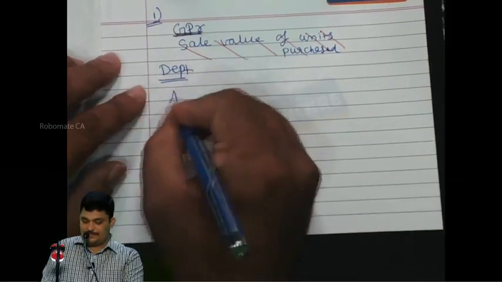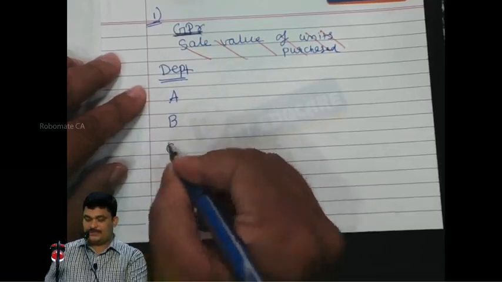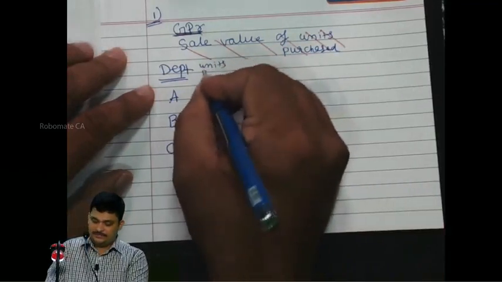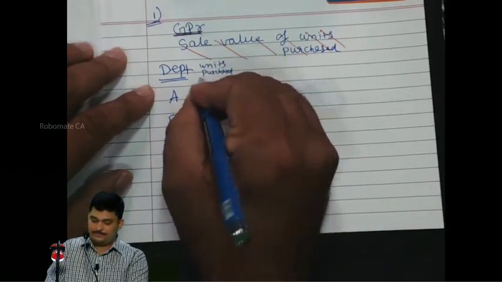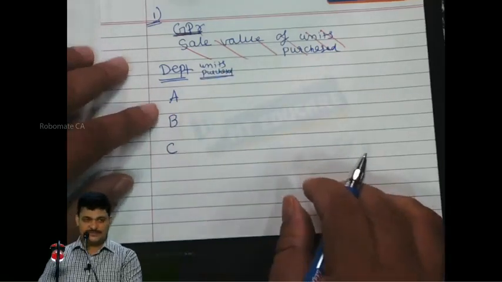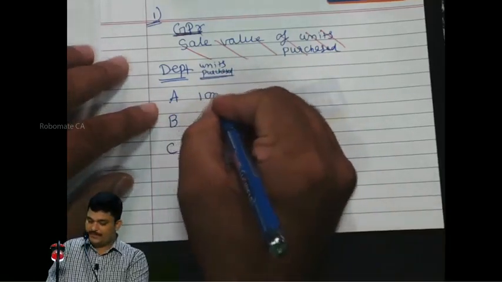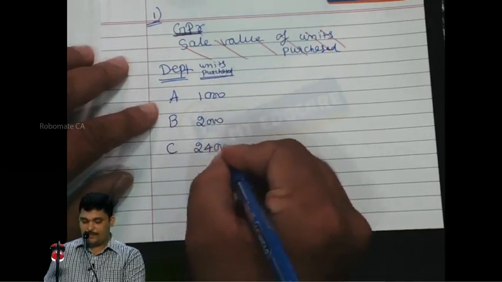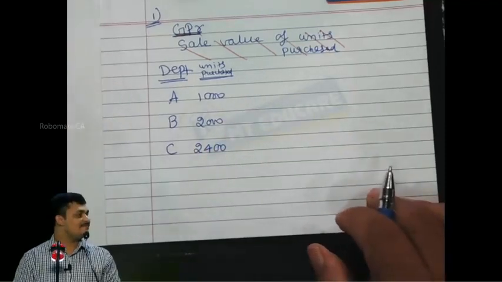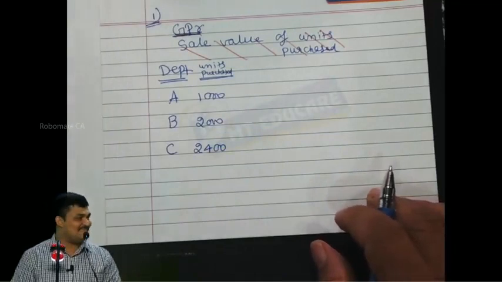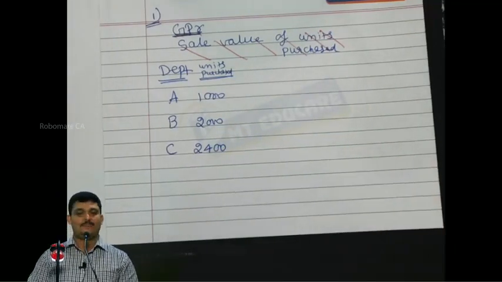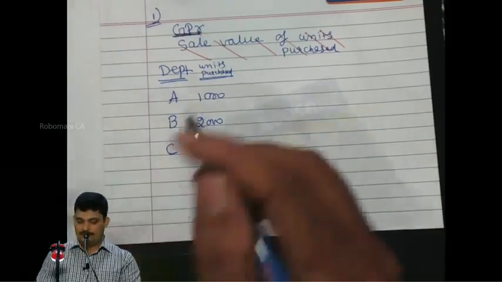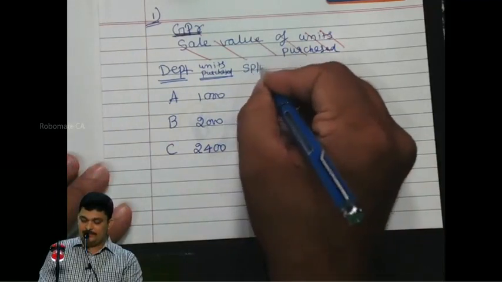Departments A, B, C. Units purchased: 1000, 2000, 2400. Selling price per unit.